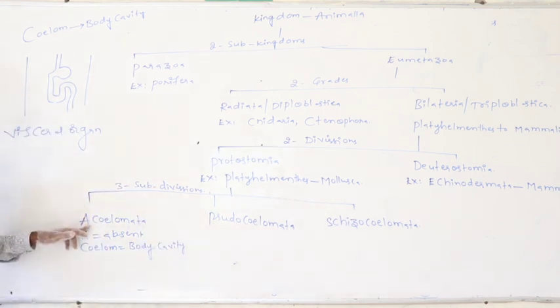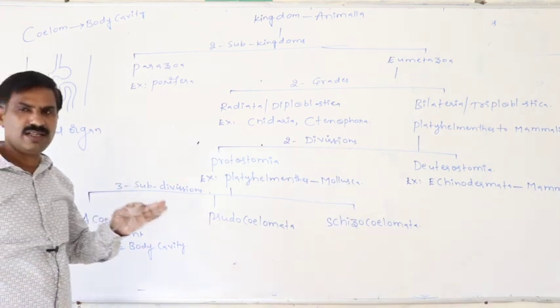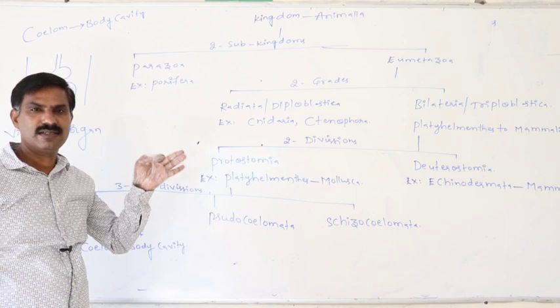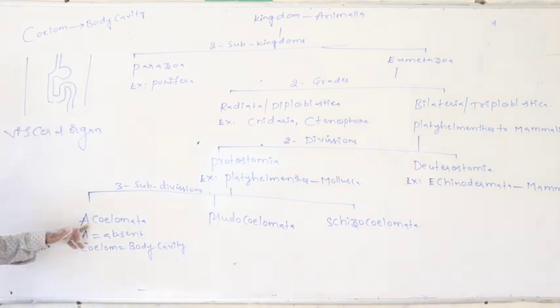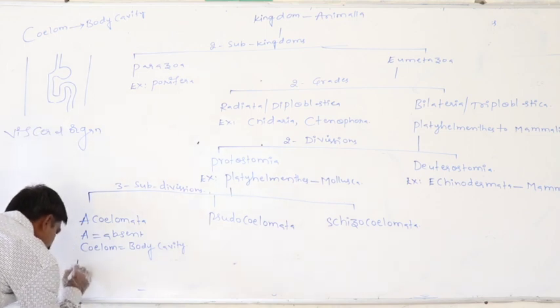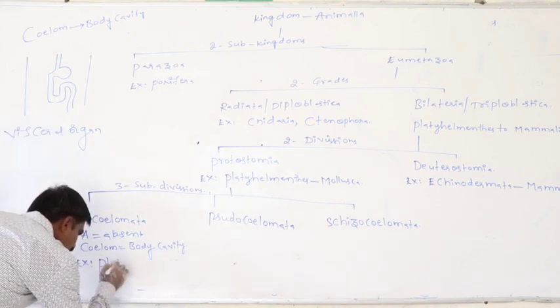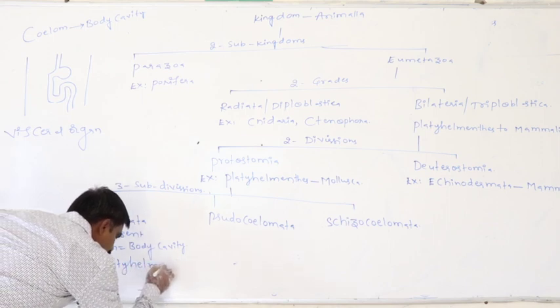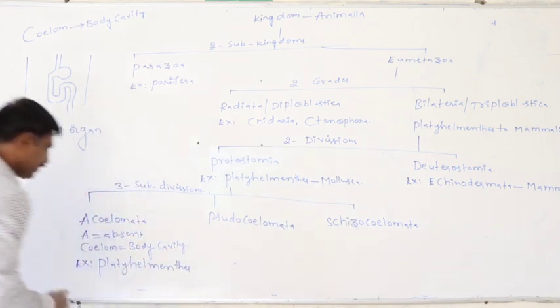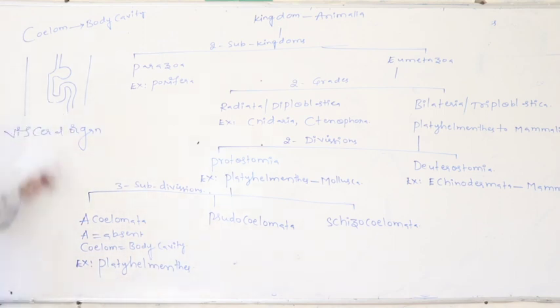Means in this kind of individual, between the body wall and the visceral organ, coelom is absent. If between the body wall and visceral organ, space is absent, then that is said to be acoelomate. A better example for that is the platyhelminthes. In platyhelminthes individuals, between the body wall and the alimentary canal, space is not present.